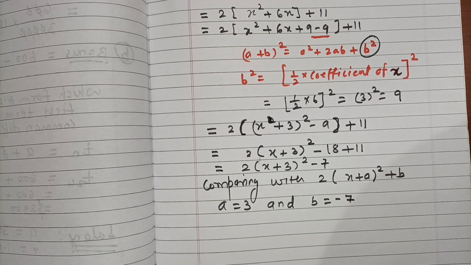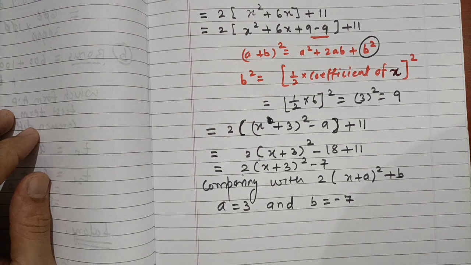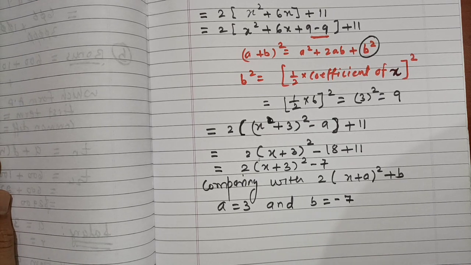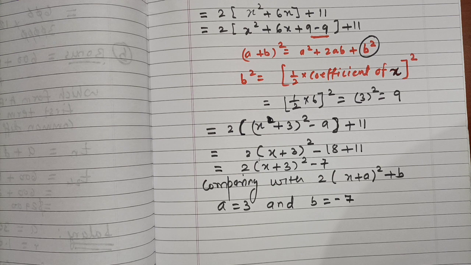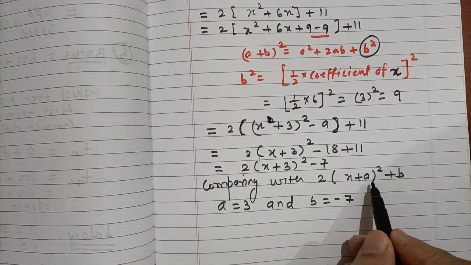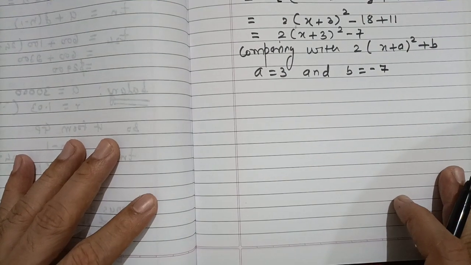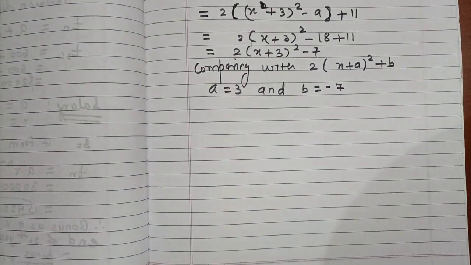It is not asked to find the vertex. If it is asked to find the vertex, that is a different task. So the vertex becomes here minus 3 and minus 7, because we need to compare this part equal to 0. Now see the b part. First see the question.